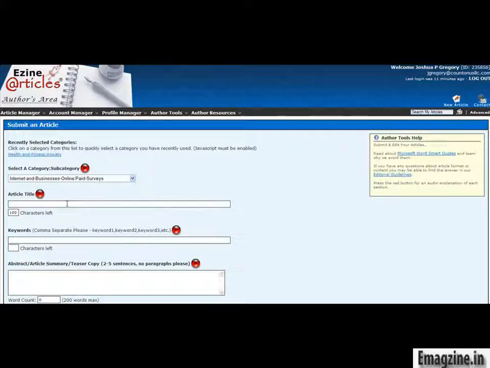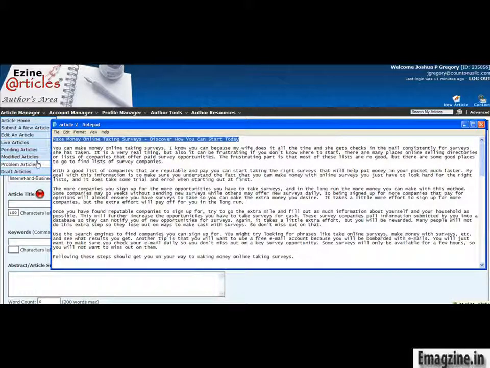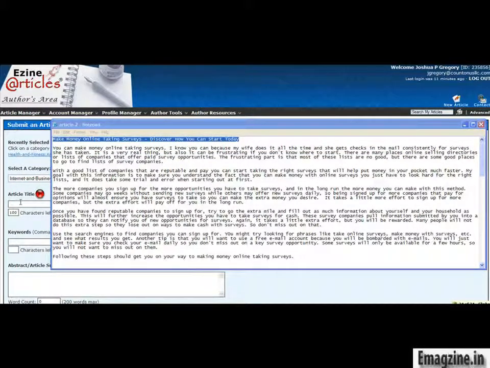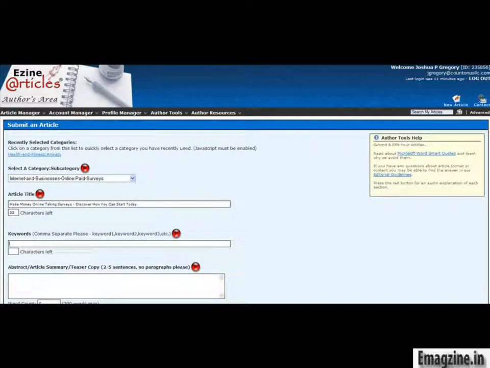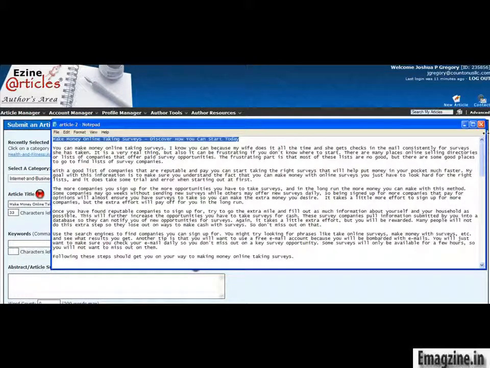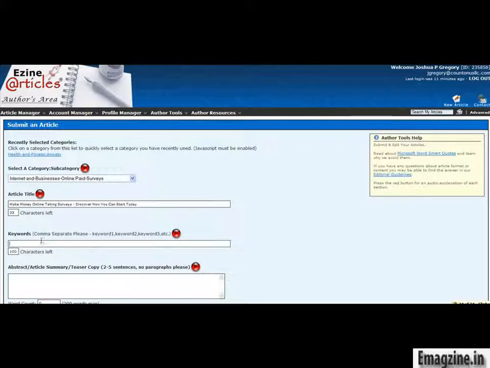But you can also go over here to where it says article title, and you're going to go ahead and just plug in that article title just like we've been doing, so you can kind of sense the pattern here. This is very, very basic stuff. I just hit Control C, Control V, getting that in there. So internet marketing is not difficult. It just takes time and a little bit of effort. And this is a great way to drive traffic.